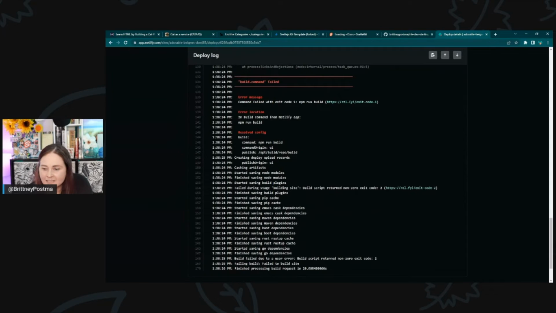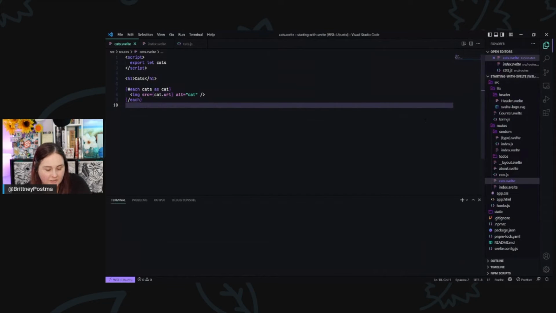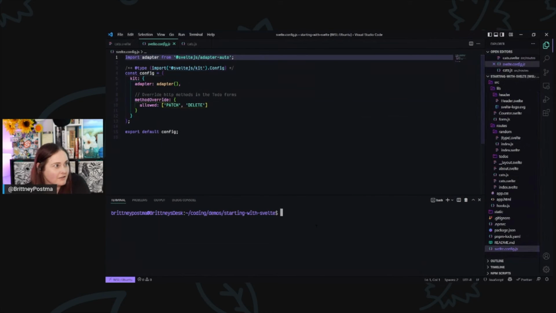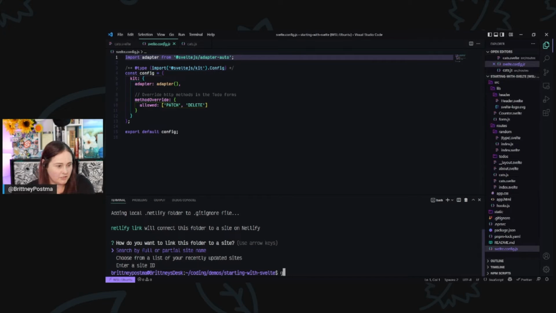So if I did this from my... I swear I did this from my VS Code and it worked. This is using the CLI, and I have another site where it just worked. Link this directory to an existing site. Oh wait, no, that's not what I want to do.